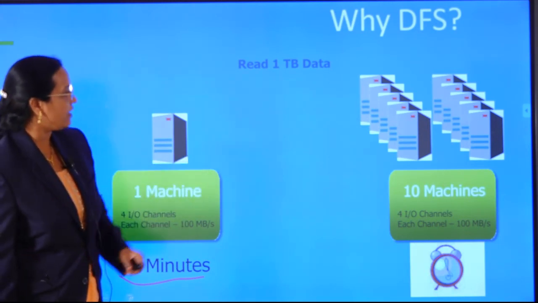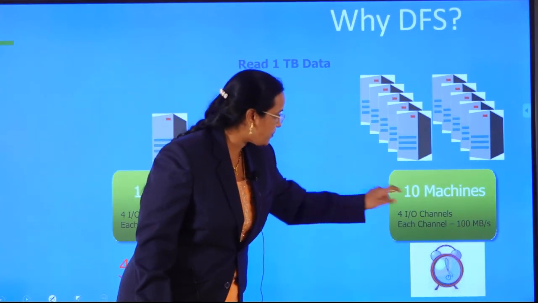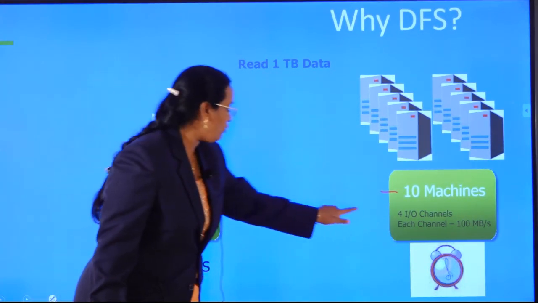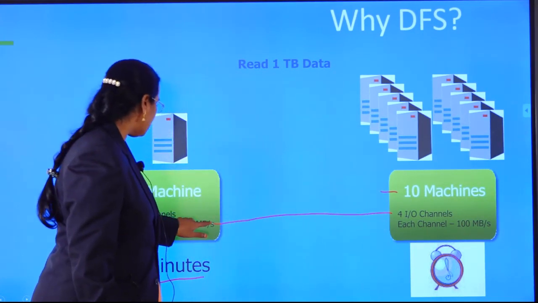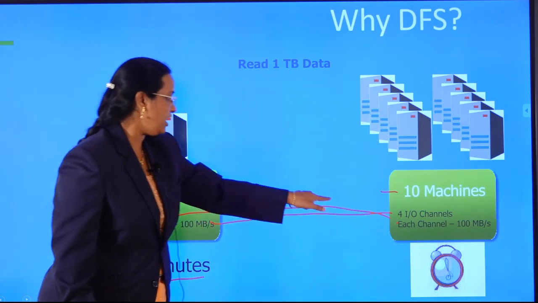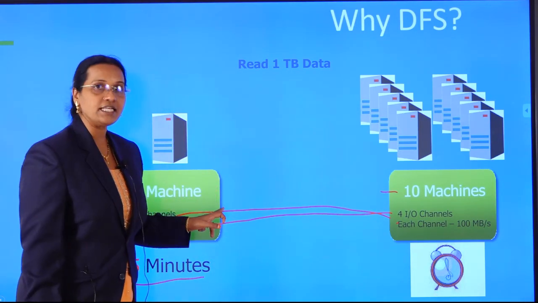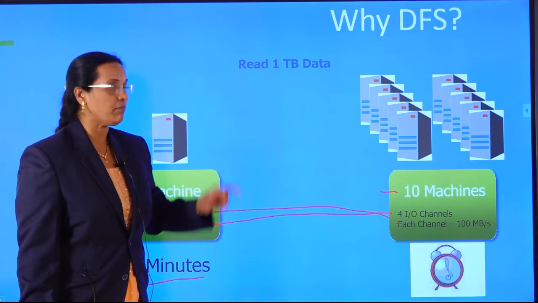Whereas here, if you observe, I have 10 machines. Same 4 IO channels, and each channel of 100 Mbps, nothing is different. Only I made one machine into 10 machines.